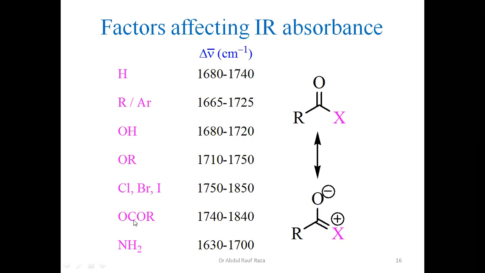acid halides. In the case of anhydride, because this oxygen is not only engaged here but also engaged with another carbonyl, it is further destabilized. It is not that much available. That's why this value is also approaching very close to acid halides. This is the reason. Similarly, these are moderate values for oxygens, in between amides and acid halides. Aldehyde and ketone don't have a mesomeric effect, but they have a minute inductive effect. As a result, they have the standard values, not a very big difference in the cases.